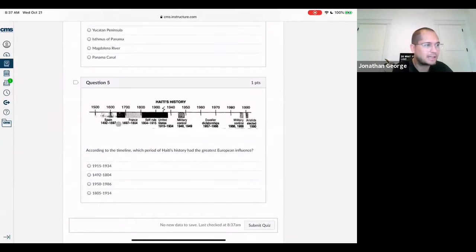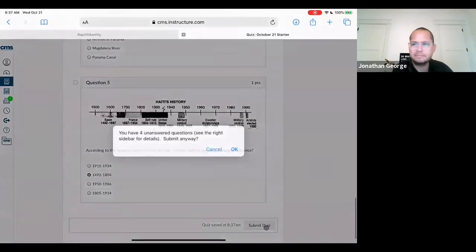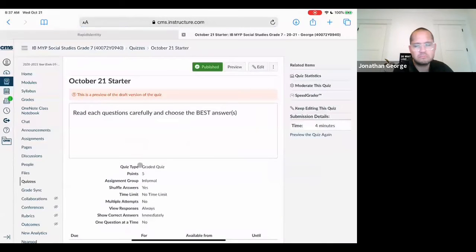So Spain and France would be this one right here, 1492 to 1804. Finish the starter, please, and then we'll move on. I'll give you 1 more minute.